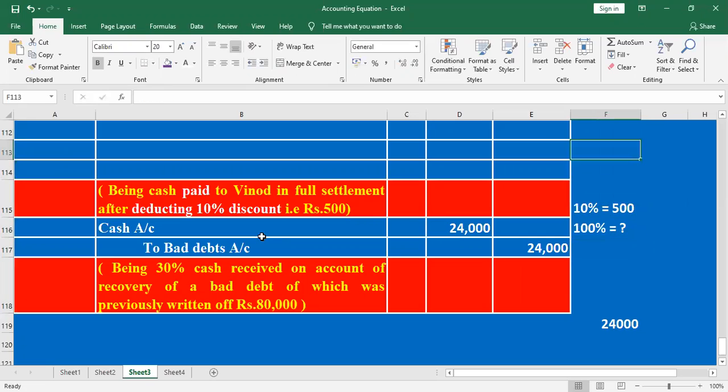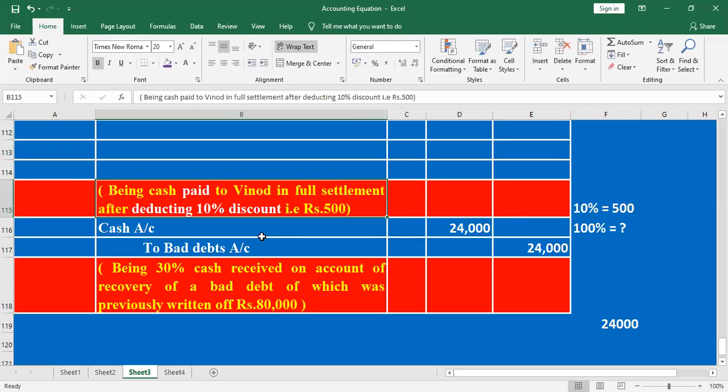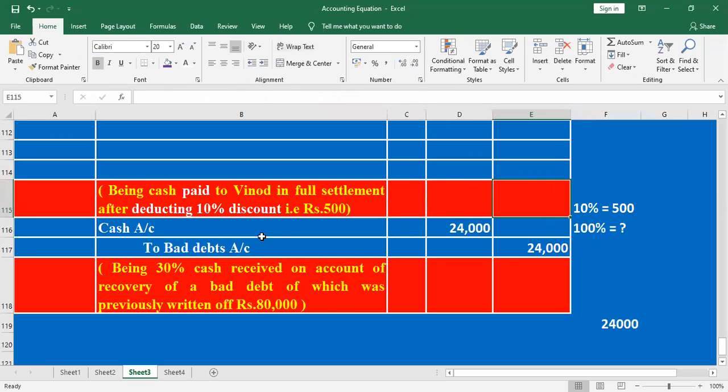Very simple. Listen here. Why, sir, are we finding 100%? Very good question. Being cash paid to Vinod in full settlement after deducting 10% discount. Percentage means you always need to assume 100. What are they deducting? Here they are deducting 10%, and the given amount is 500.